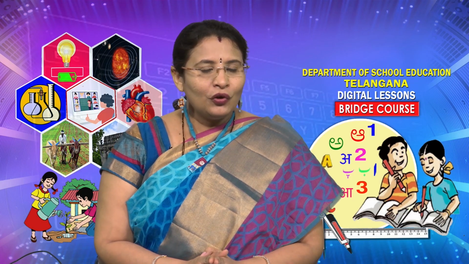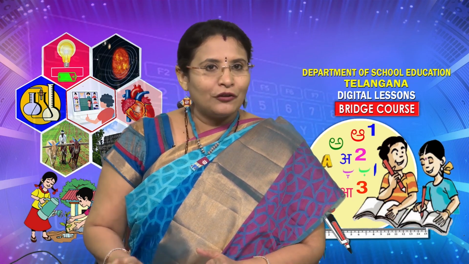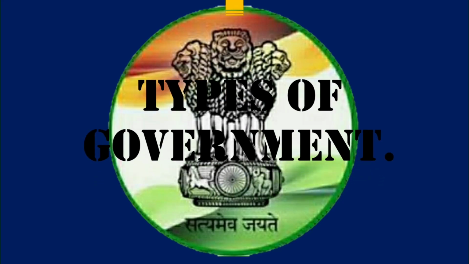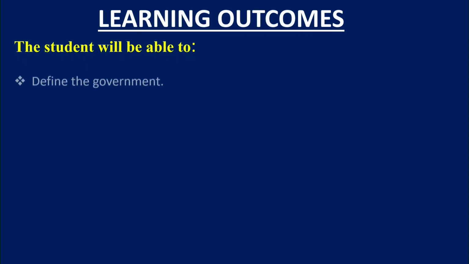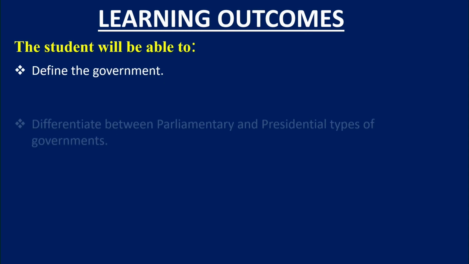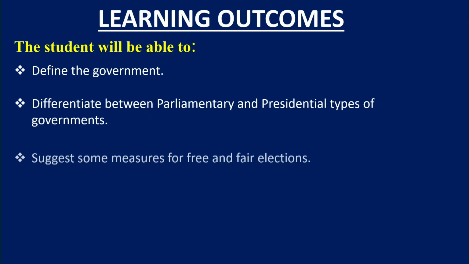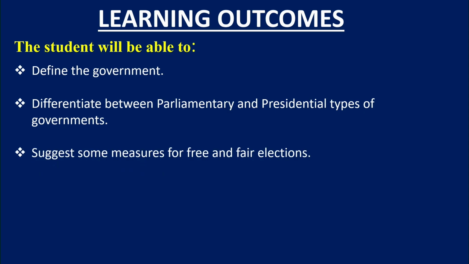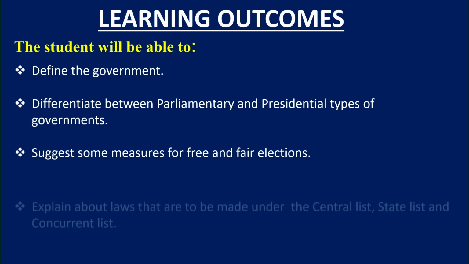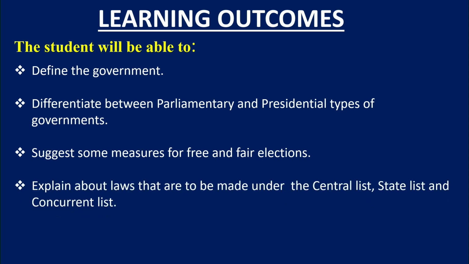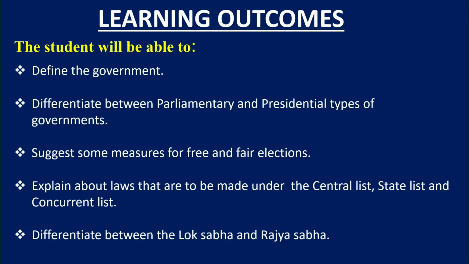So children, do you know we have different types of government, and today I will be teaching you about these types of government. At the end of this topic, you will be able to define the government, differentiate between parliamentary and presidential types of governments. You will be able to suggest some measures for free and fair elections. You will be able to explain about the laws that are to be made under the central list, state list and concurrent list. And you will be able to differentiate between the Lok Sabha and Rajya Sabha.